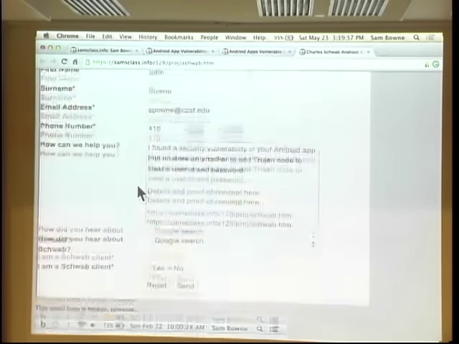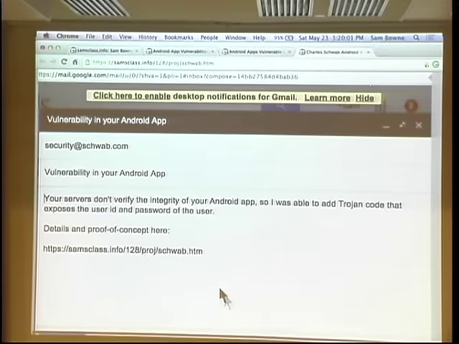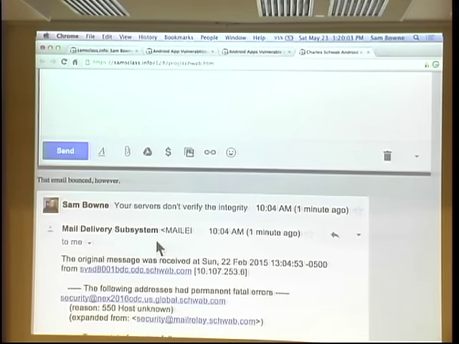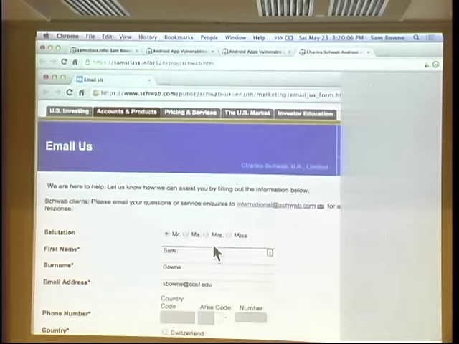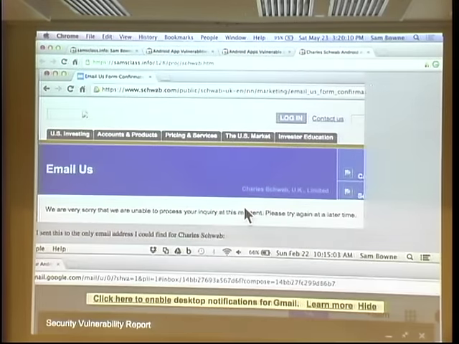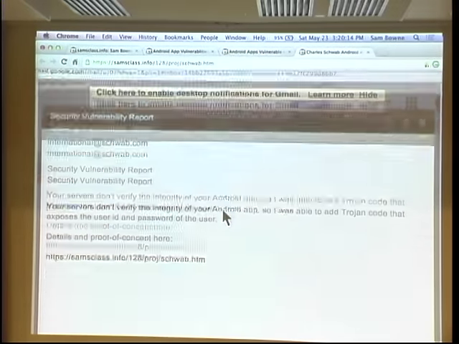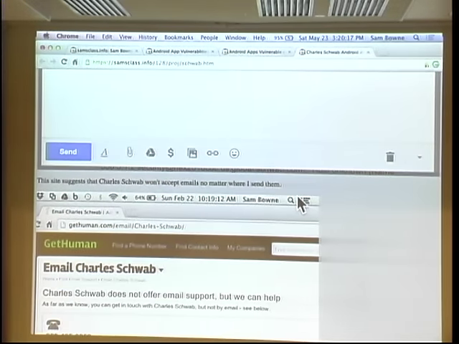They have an email form, which is just broken. An error occurs when sending an email. Then I send email to security, but that just bounces, of course. Then I found another email form at the UK office, which doesn't work either. So then I sent to the international office at Schwab, and I was able to send an email that didn't